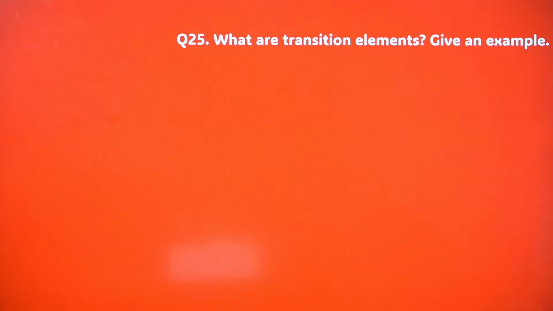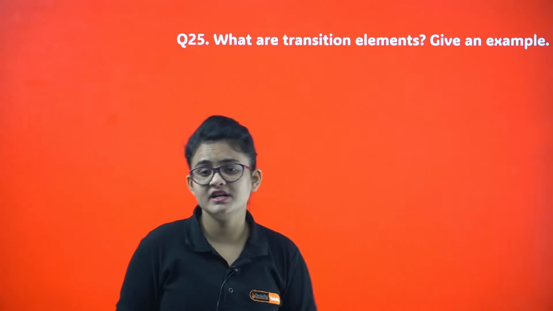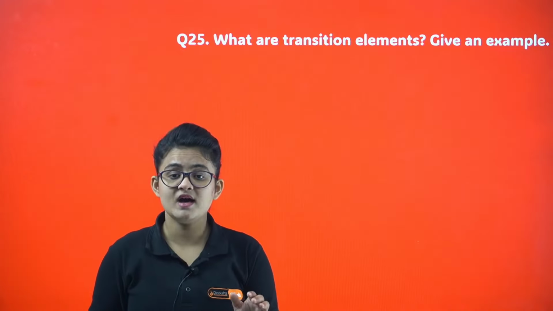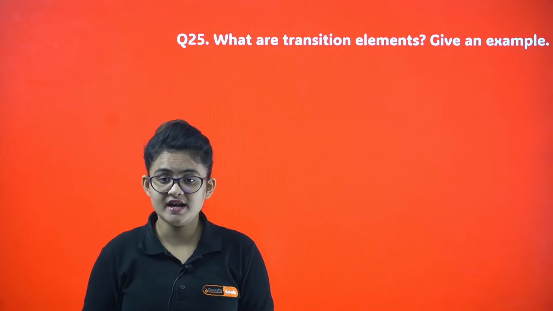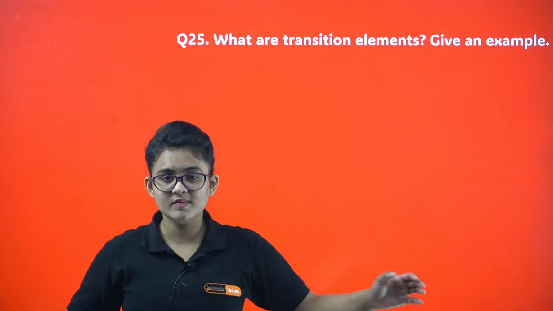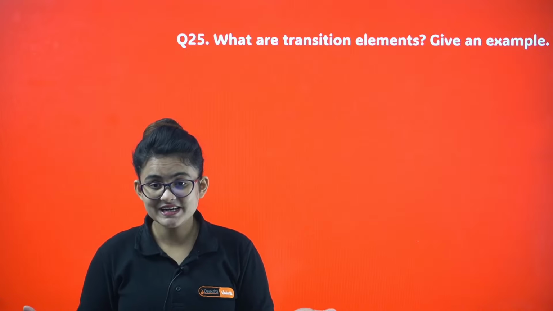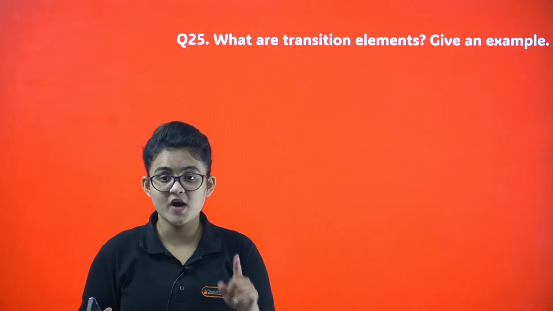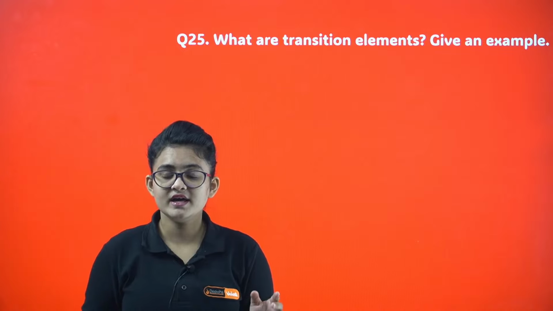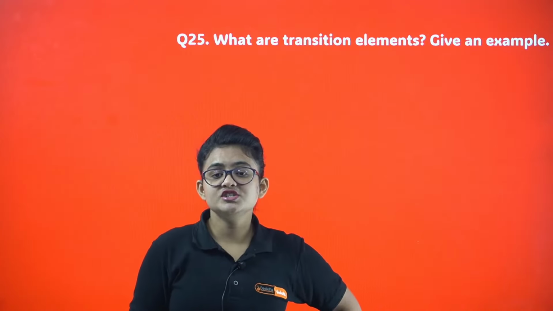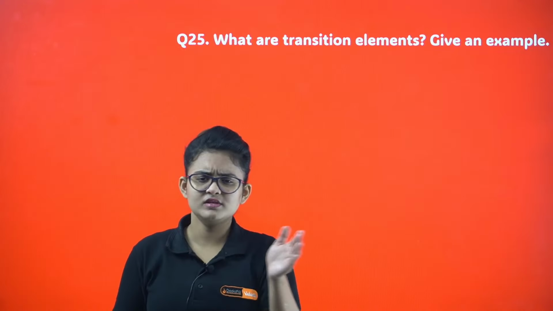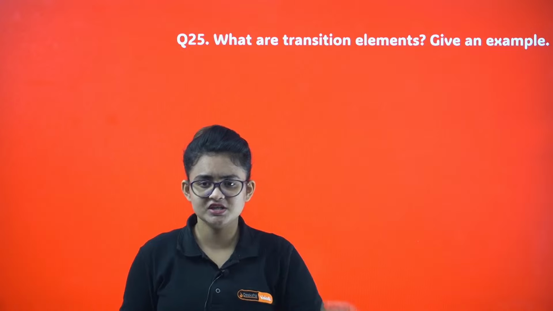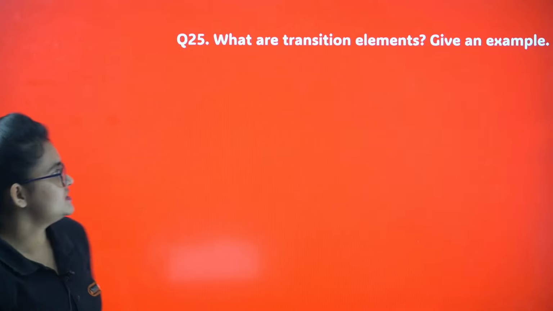What are transition elements? Give an example. I guess you people already know it. I'm not writing the answer here. Transition element means d block element having an incomplete d orbital in its ground state. D block elements also include mercury and zinc, but they are not transition elements. Why? That is also a question that comes out of it. Because they have a completely filled d orbital. If you have a completely filled d orbital, how will the electrons change their position? So yeah, let's proceed.